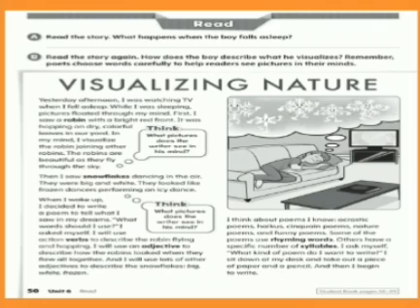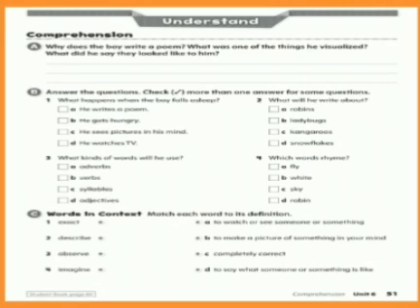So this was all how he visualized nature. Now he wants to write a poem. He is deciding how he is going to write a poem. Okay, students, you are going to read this text at least 2 times before attempting the comprehension questions. Okay. So now I am on page number 51. Let's read what the questions are.